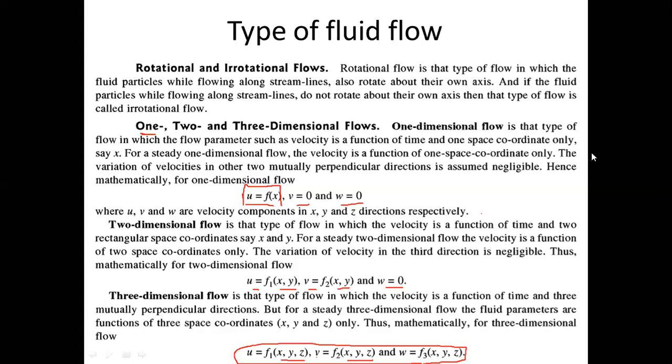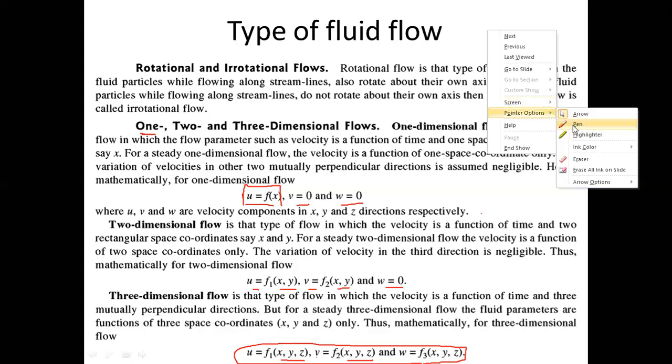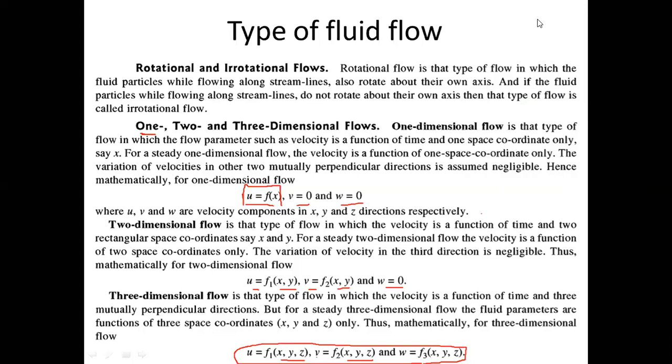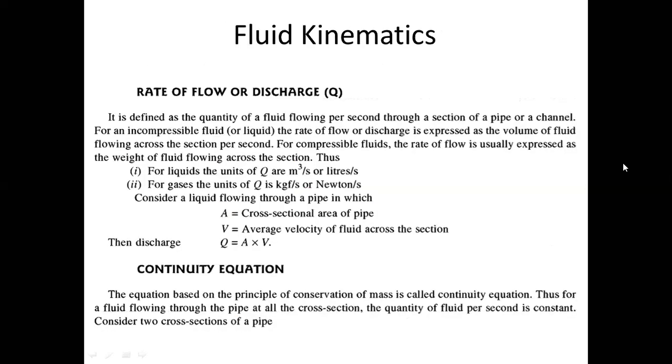Eulerian, if you see a turbine, what happens in a turbine? Fluid enters into the turbine and it leaves the turbine. Suppose the fluid enters the turbine at low velocity, and it leaves the turbine at high velocity. We are not tracking individual fluid particles inside the turbine. We are just saying what is the state of the fluid at the inlet and what is the state of the fluid at the outlet. Such type of study is called the Eulerian approach. Okay, sir. Fine.